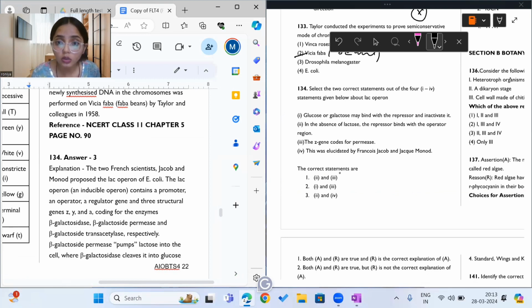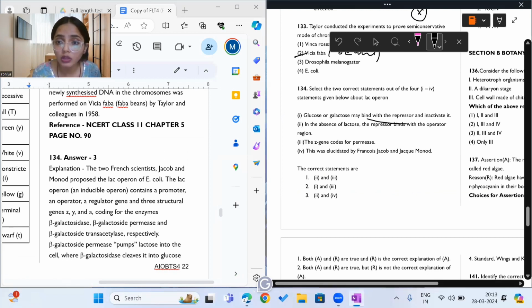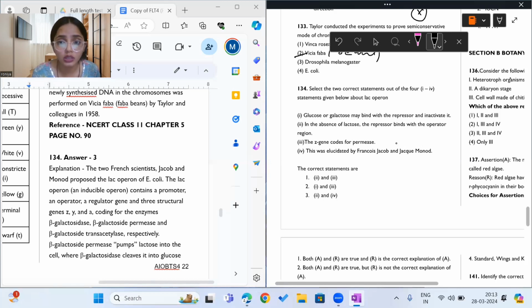So let us see. The glucose or the galactose may bind with the repressor and inactivate it. Okay. So this statement is incorrect because glucose and galactose cannot bind, lactose binds. Okay, so this is an incorrect statement.